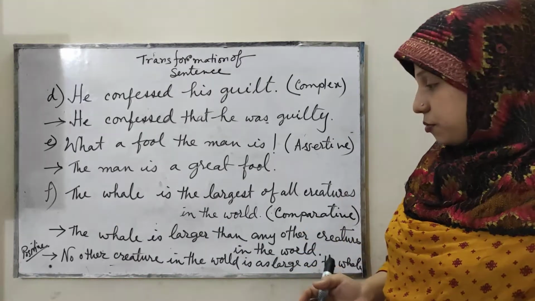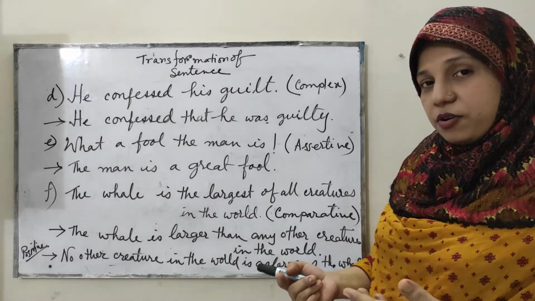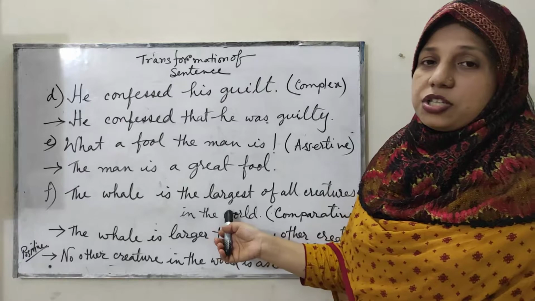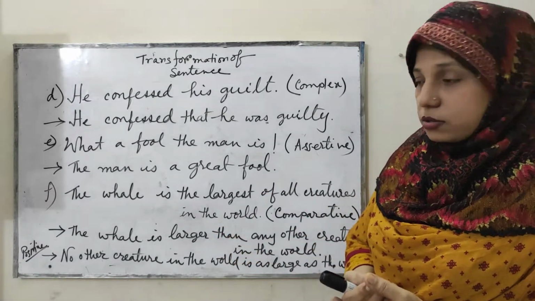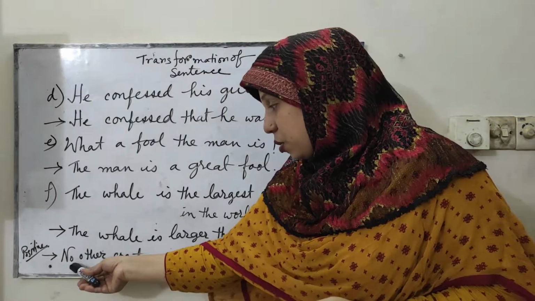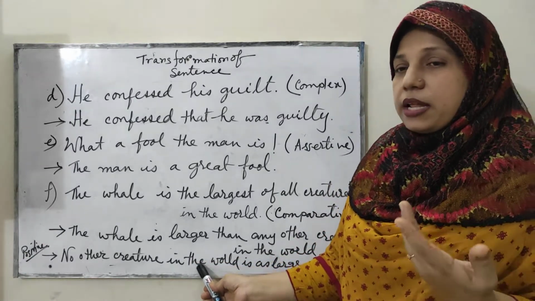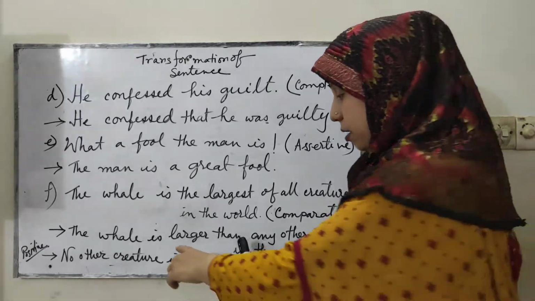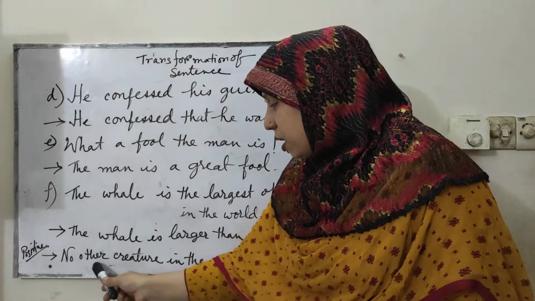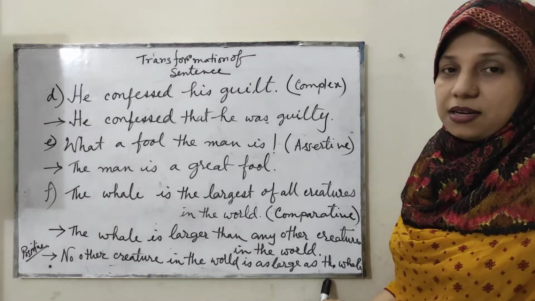Now, if you are asked to make it positive, how to make it positive? Will you use very few or no other? Of course, you will use no other, because this is the only largest animal among the animals in the world. So you have to write no other creature, and you have to bring this in the world or in the class or in this part. You have to put just after no other. Okay, no other creature in the world is as large as the whale.